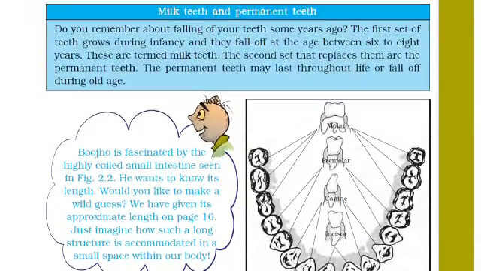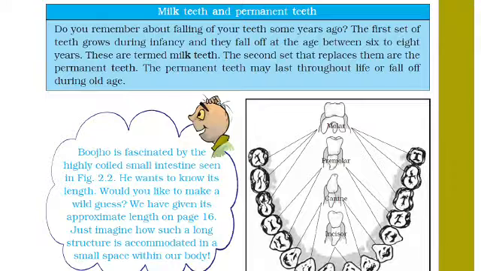Now we can see milk teeth and permanent teeth. What do you mean by milk teeth and permanent teeth? Here you can write the question: what are milk teeth? Do you remember your teeth falling some years ago? Up to the age of 7, your teeth start falling. The first set of teeth grows during infancy, in childhood, and they fall off at the age of 6 to 7 years.